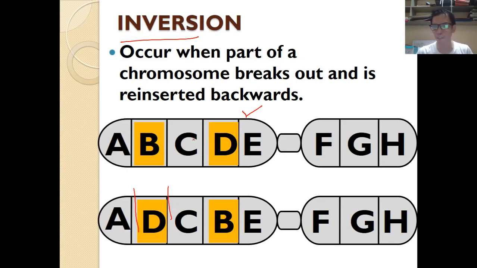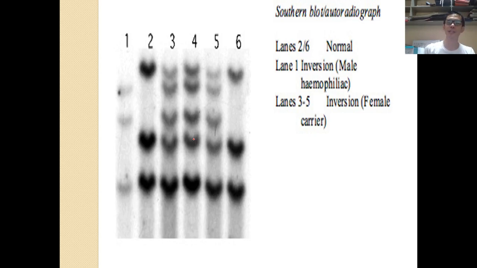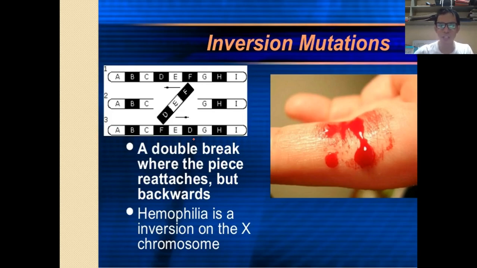Alright, so is there an effect on the organism whenever inversion happens? Yes, of course, there is. One of the notable diseases caused by inversion is hemophilia. Hemophilia is caused by inversion of a certain gene that is found in a particular chromosome, and it is reinserted backwards, the one that we have here in the picture. So instead of A, B, C, D, E, F, it becomes A, B, C, F, E, D. So it is reinserted backward.